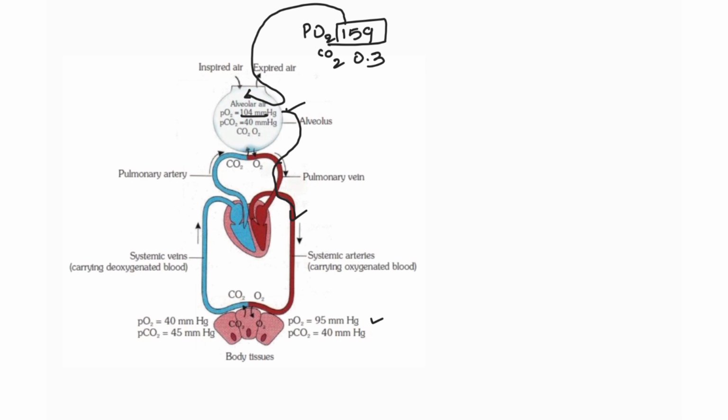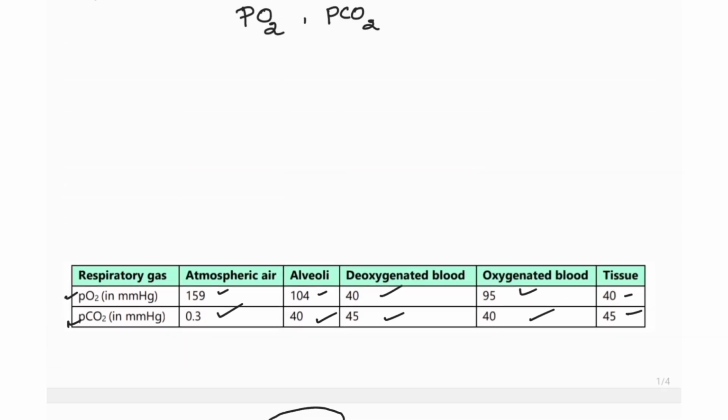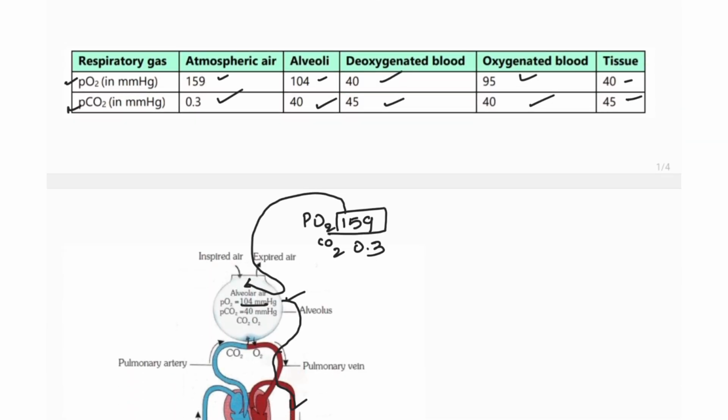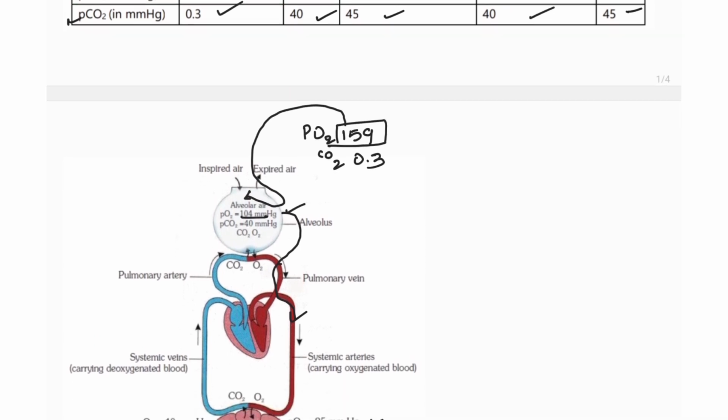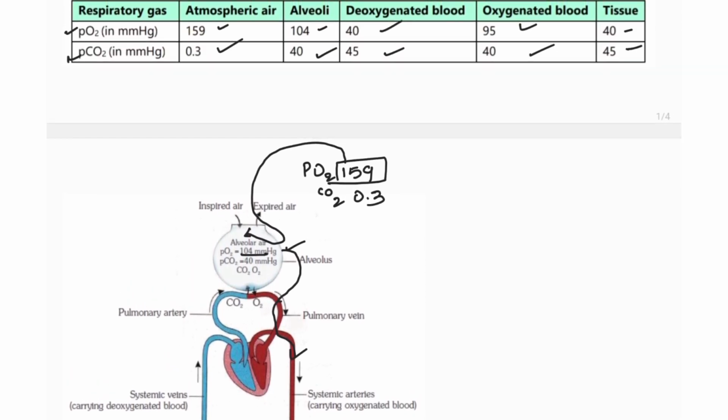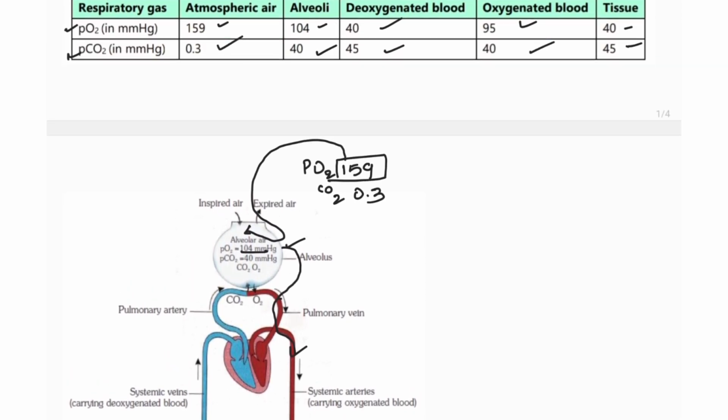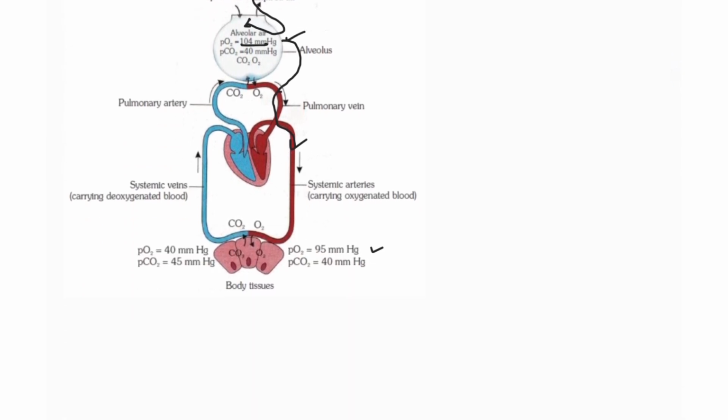Next, into the tissue. In the tissue, the partial pressure of oxygen is 40 and carbon dioxide is 45, right? So from 95 it can come to 40 inside. Yes.